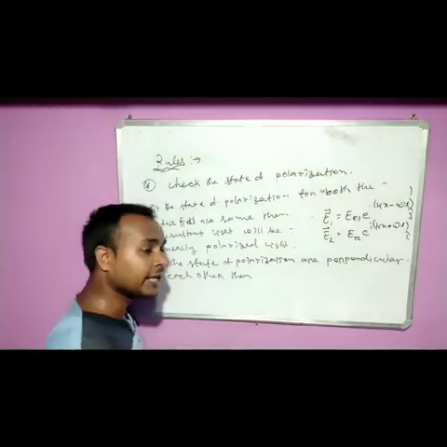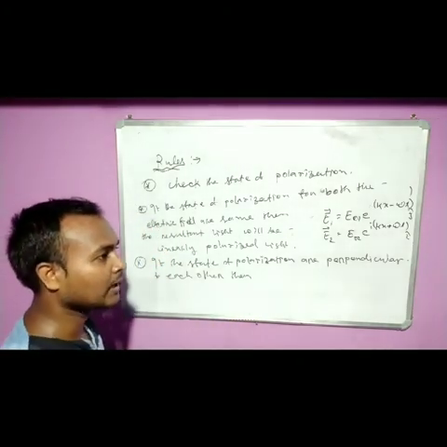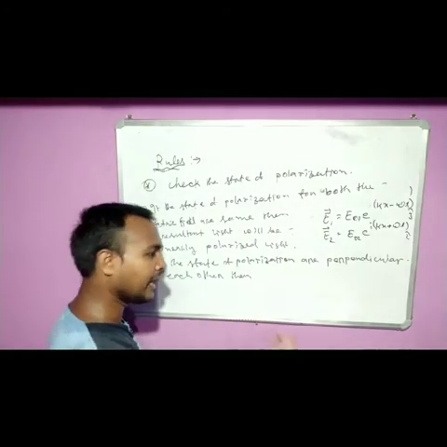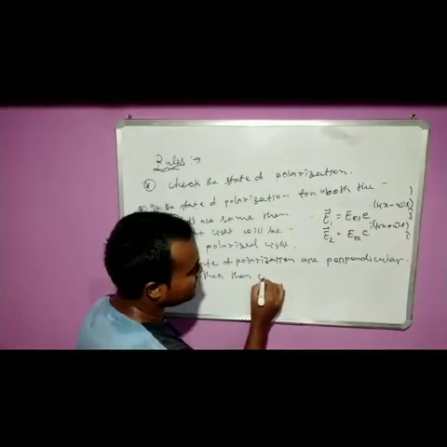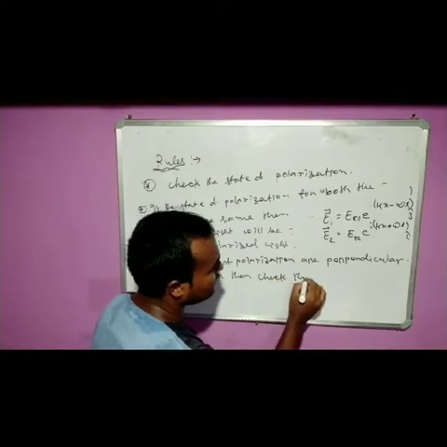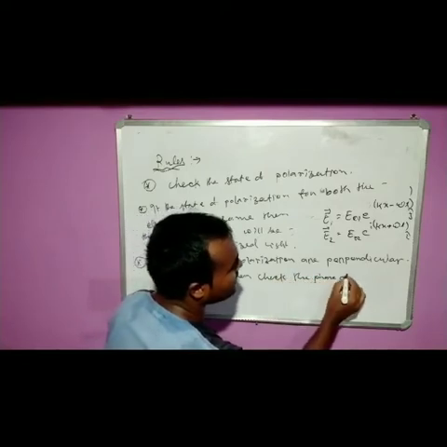we directly cannot say it is a particular type of polarization. Then another step you have to do, that is, check the phase difference.